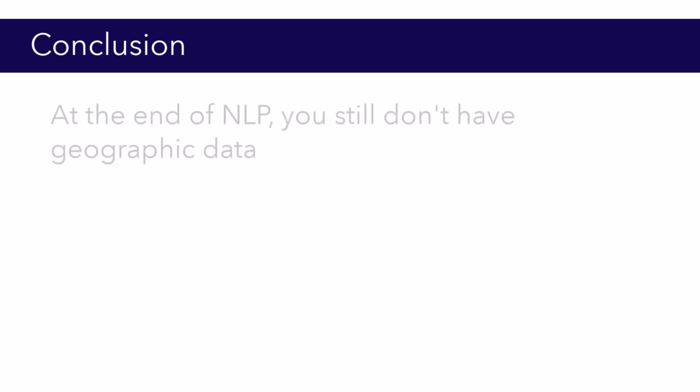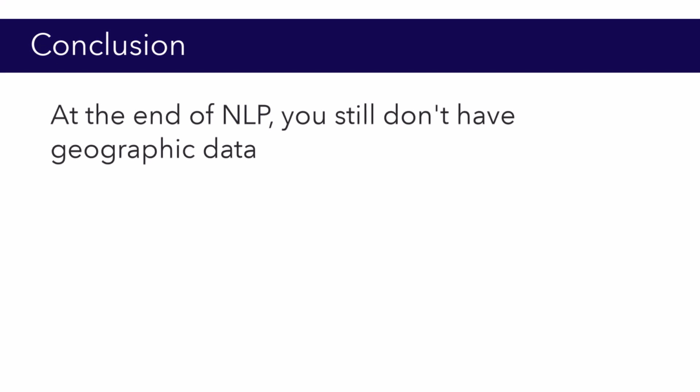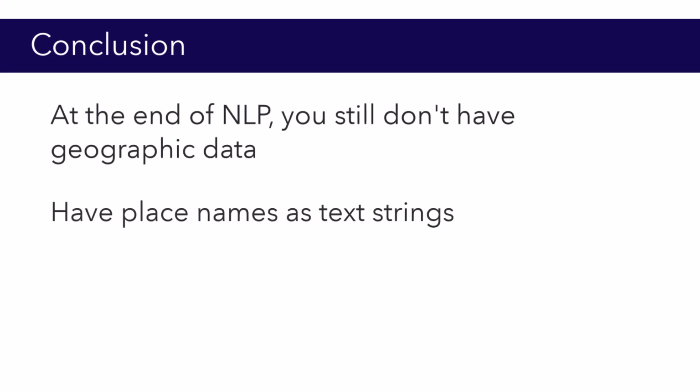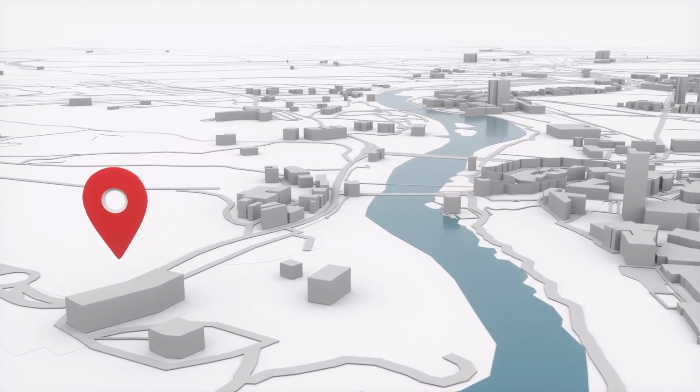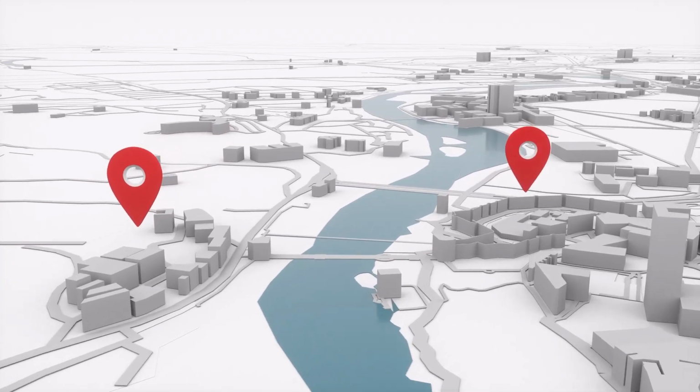At the end of the NLP step, we still do not have geographic data in the GIS sense. What we have are place names as text strings, such as New York City, NYC, or Times Square. In order to get place names on a map, we use geocoding to represent places on the Earth's surface.